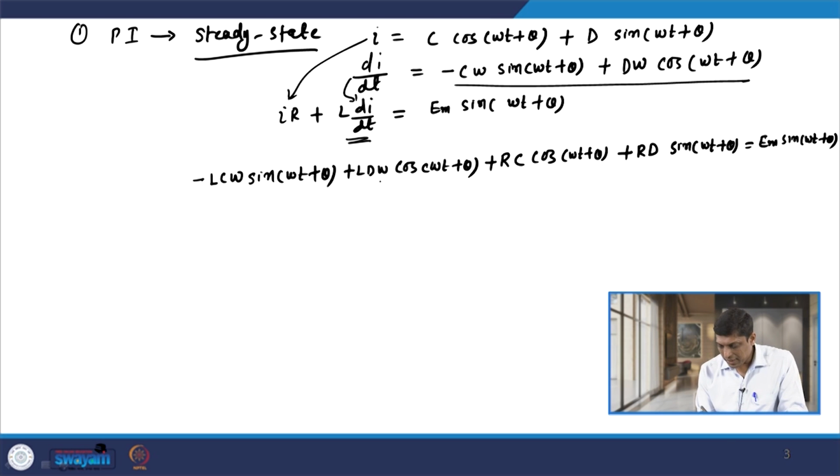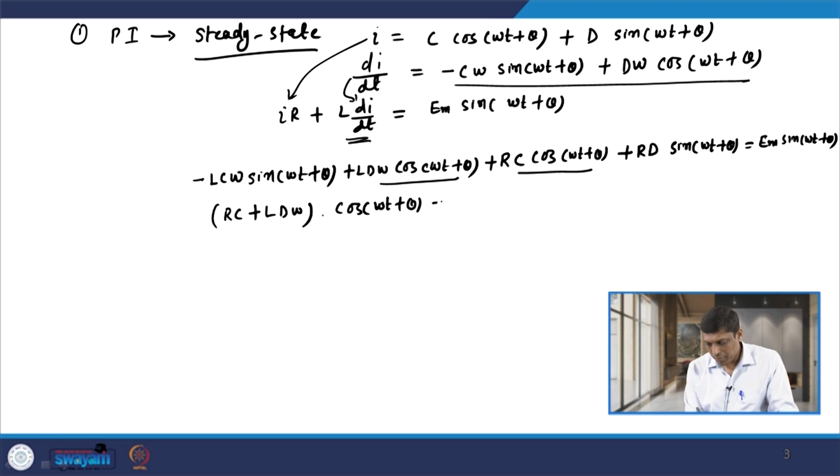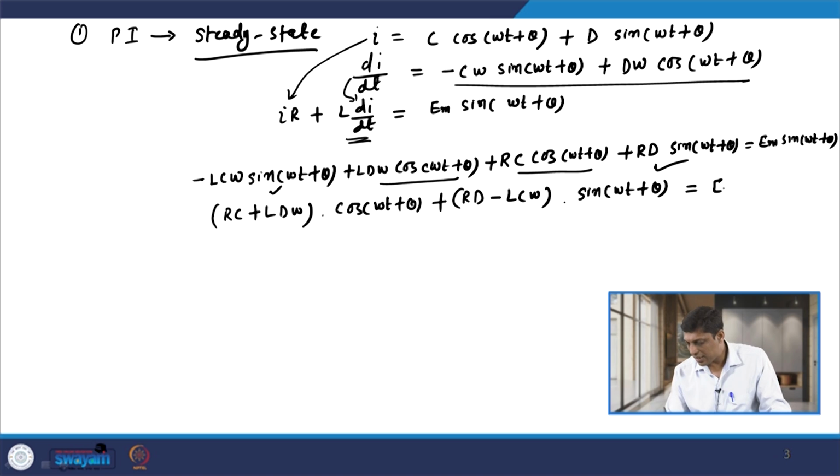Let us combine the cos terms: that is (RC plus L D omega) into cos(omega t plus theta), and then combine the sin terms: (RD minus L C omega) into sin(omega t plus theta), the whole equal to Em sin(omega t plus theta) on the right hand side.